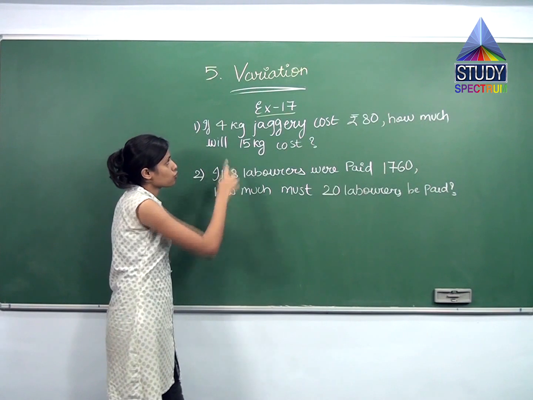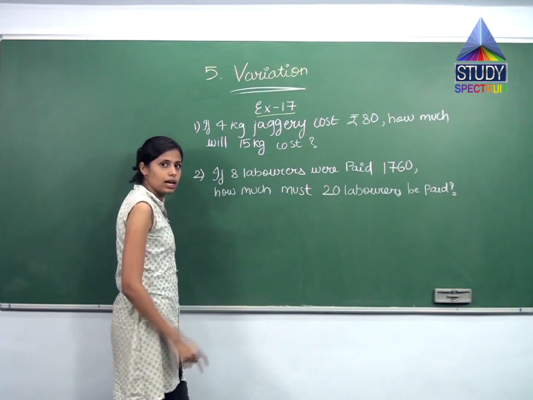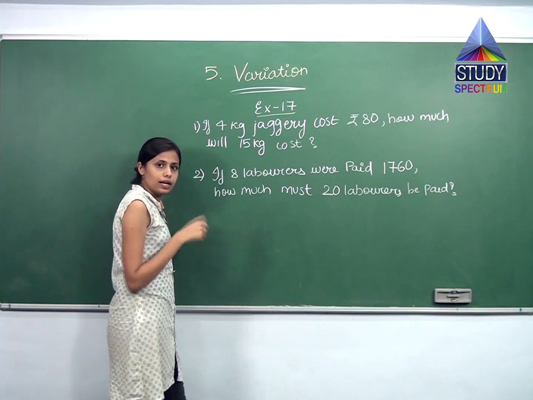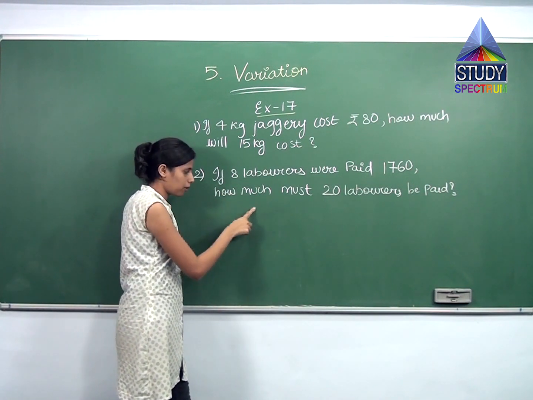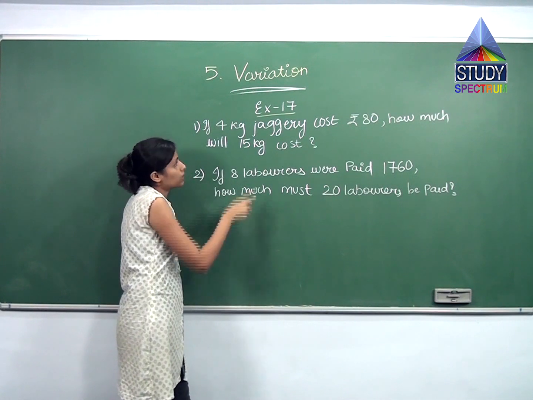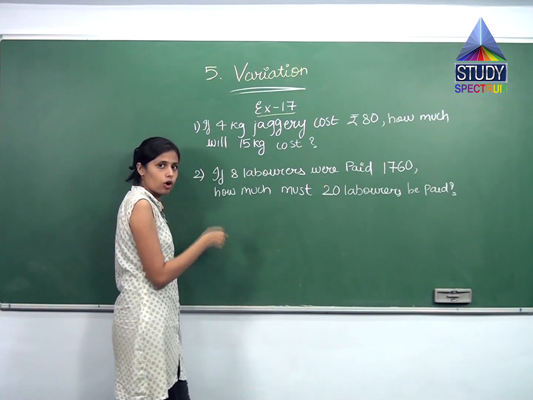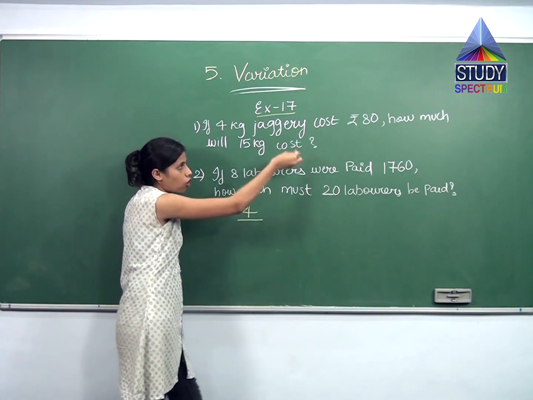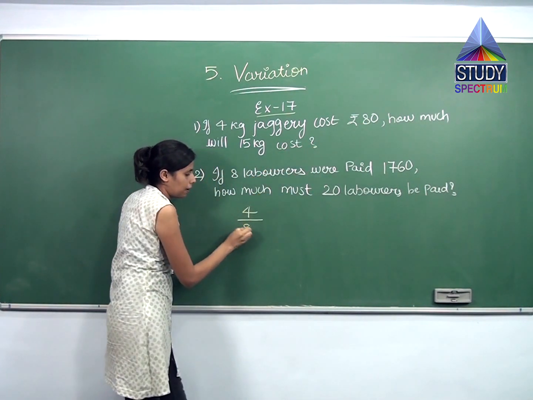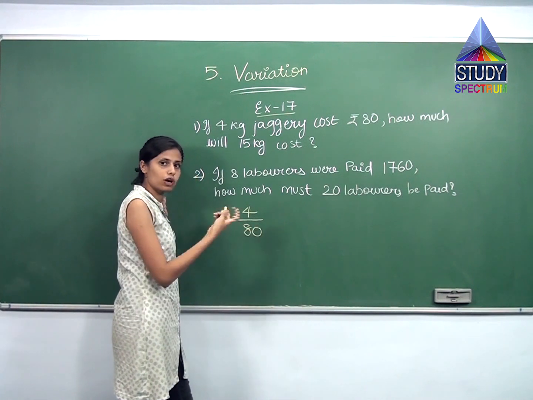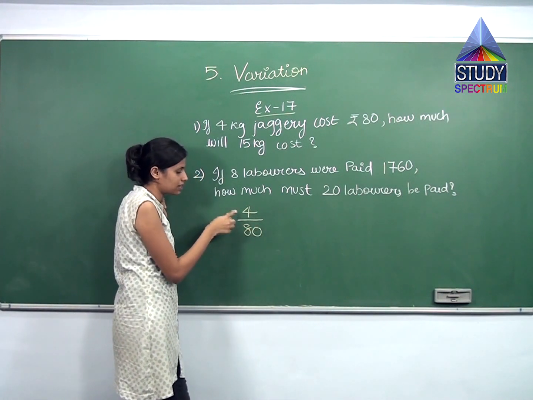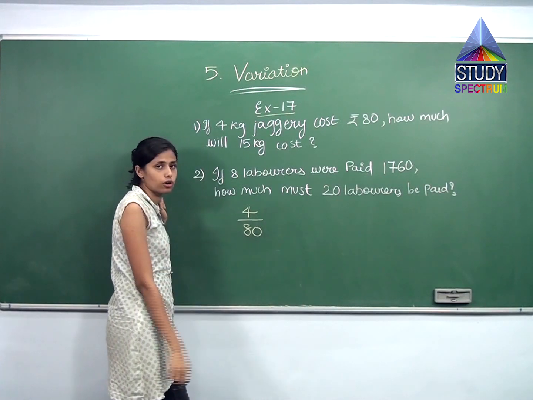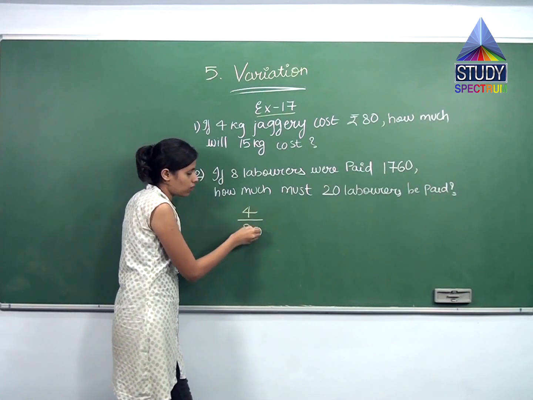So what will be the ratio? 4 by 80, right? Like the previous question what we did, number of pens divided by the cost of pens. But over here what comes first? Kg or number, right? So I'll write 4 divided by its cost, which is 80. That is what we did in the previous question, right? Number of pens divided by the cost of pens. Same over here, kgs of jaggery divided by the cost of jaggery. So this is one ratio.